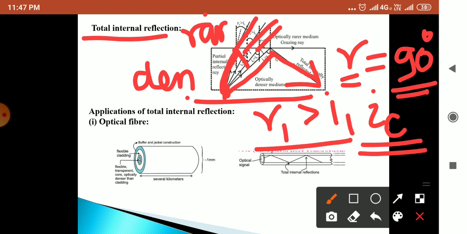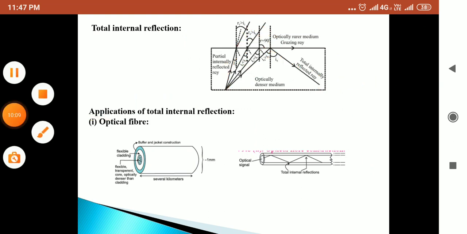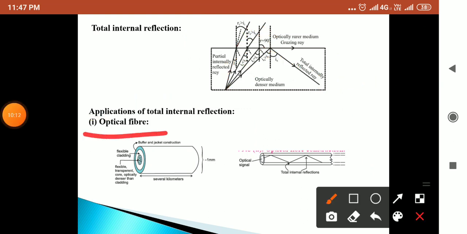Now, from total internal reflection, we have to study its applications. In that, the optical fiber.